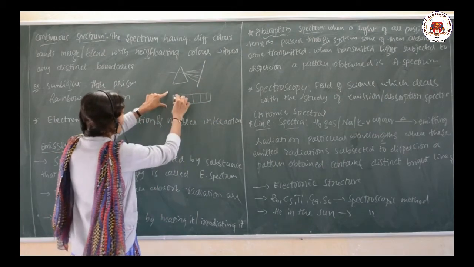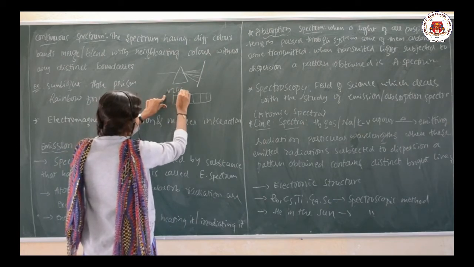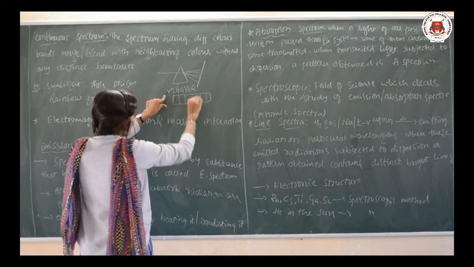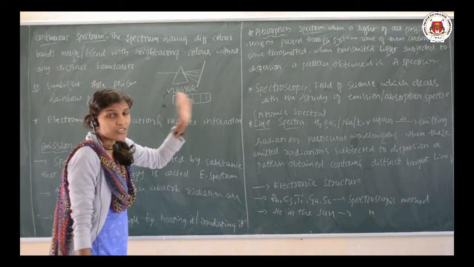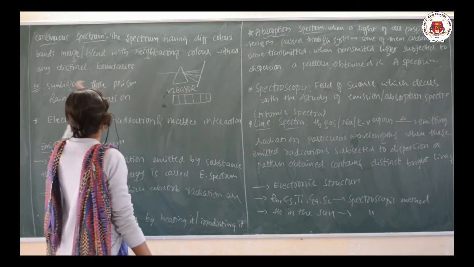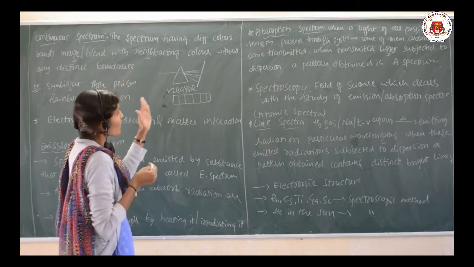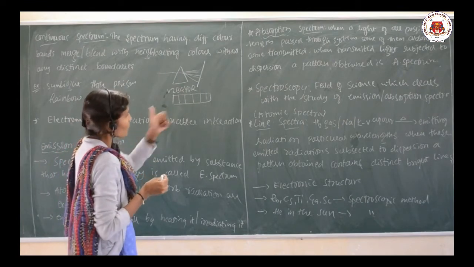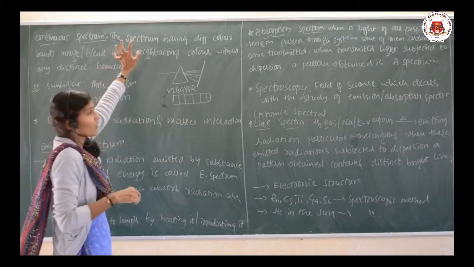Here, this VIBGYOR, violet, indigo, blue, these colors are merging with each other without any distinct boundary. Such a spectrum is called a continuous spectrum. So, what is the definition?